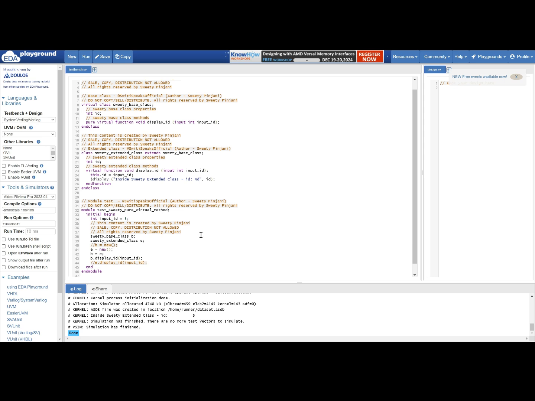Now I hope with the help of this coding example, the theory of your pure virtual function or pure virtual method, which can be a function or task, is clear. For our coding example, we have taken a function; it can be a task also. You can try with a task. You have this concept clear in your mind; practice it by yourself.